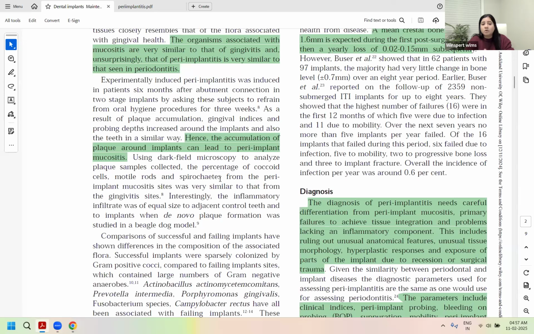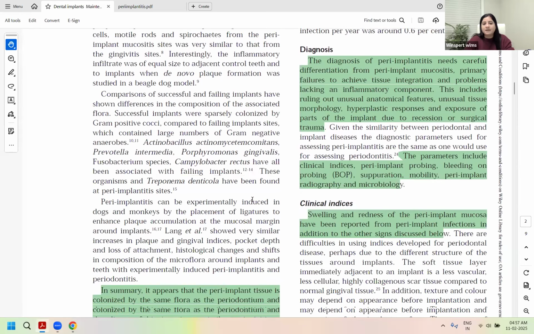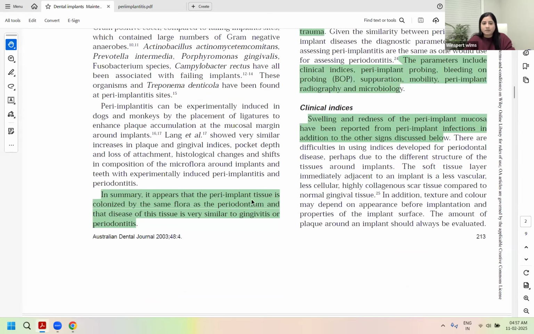Right. So now, accumulation of plaque around implants can lead to peri-implant mucositis, as you have learned, since the pathogenic bacteria are the same around gingivitis and peri-implant mucositis.